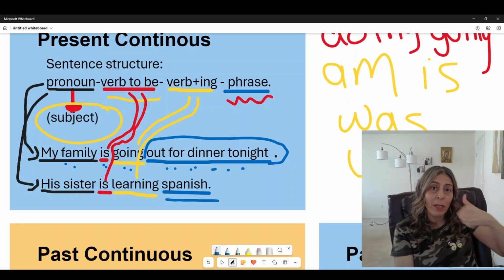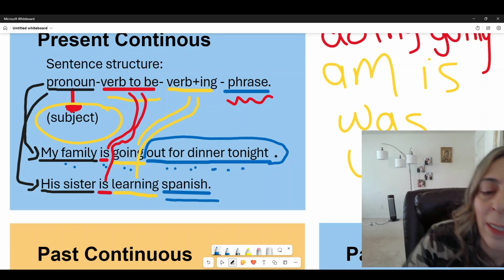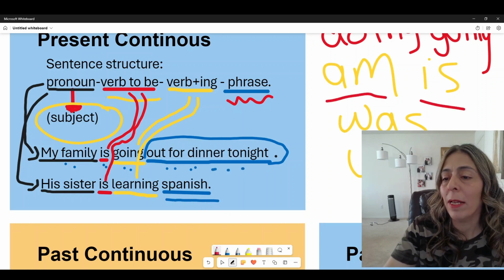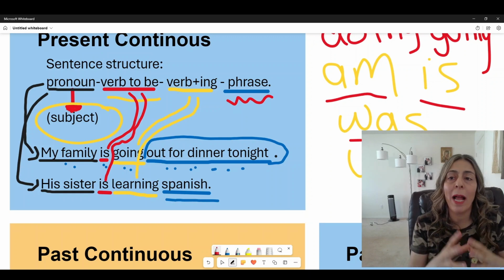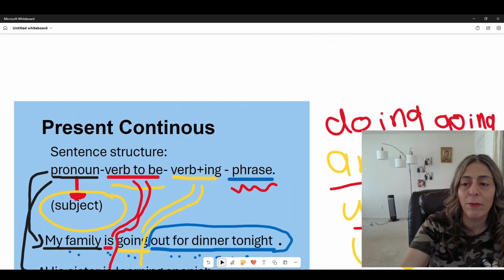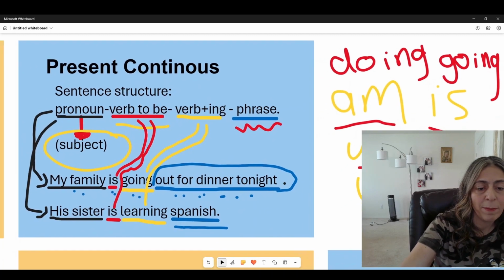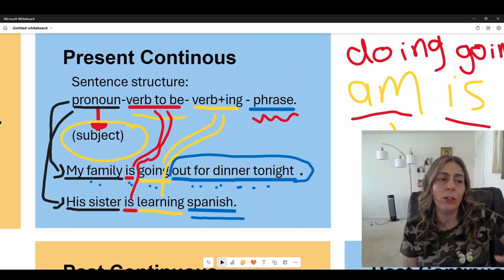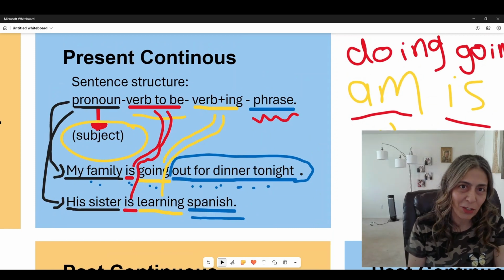So the sentence structure of any sentence that has the continuous tense is, we start with a subject. After that, we use a verb to be, as these ones: am, is, was, were. And then we use a verb ending with ing, and then the phrase. Now if we look into past continuous or future continuous, it's going to be actually the same.